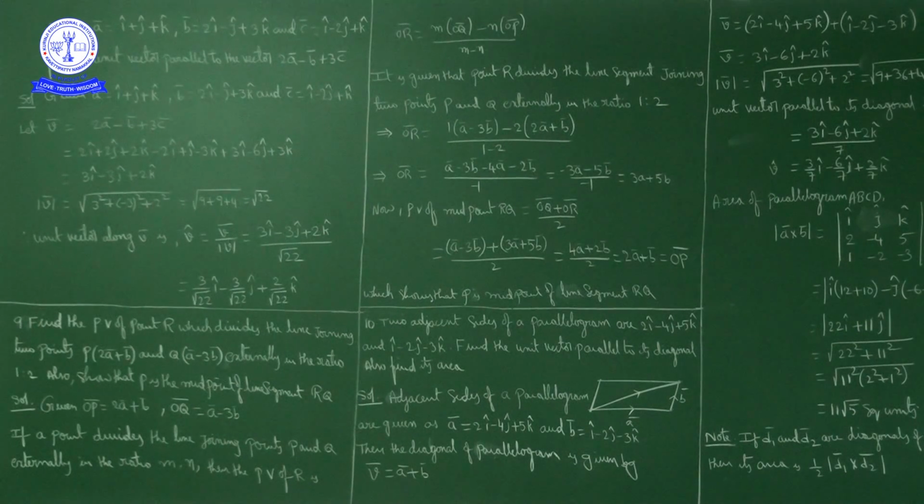So what is given? Position vector of P, OP bar is how much? OP bar is 2A bar plus B bar. And position vector of Q, OQ bar is how much? A bar minus 3B bar. OP bar given, OQ bar given.